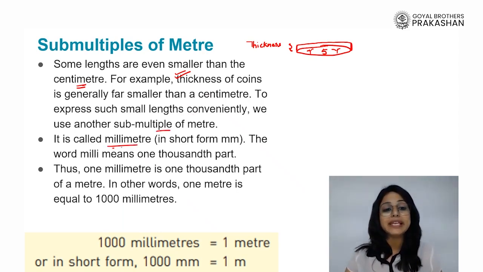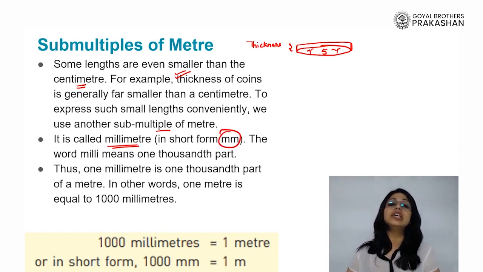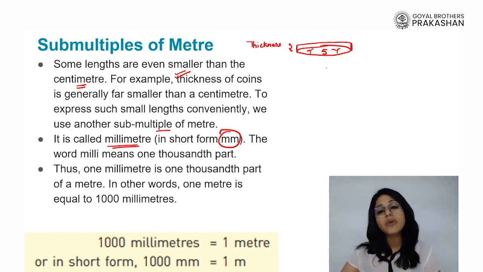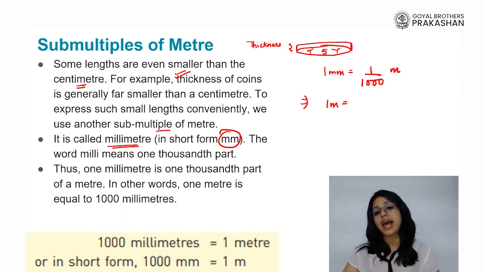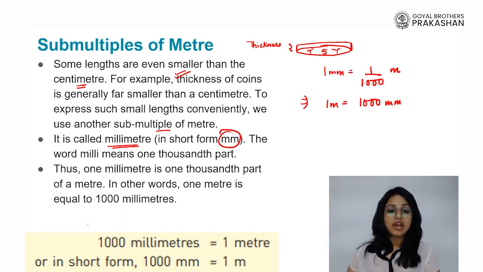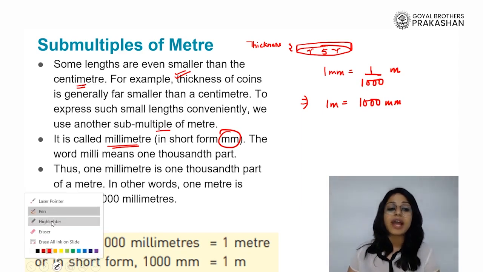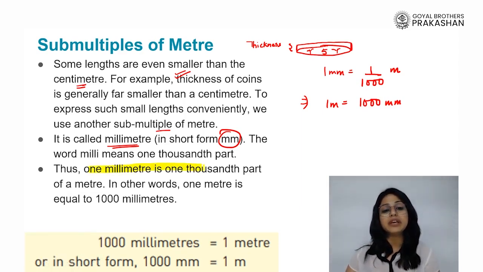call as millimeter. Millimeter, or abbreviated as mm, is the unit which is equivalent to 1/1000, that is 1,000th part of a meter. That means a meter has 1,000 millimeters in it. So when we talk about how we define a millimeter, it is 1,000th part of a meter.